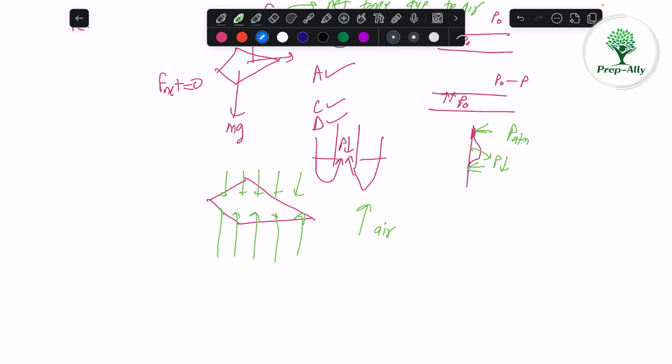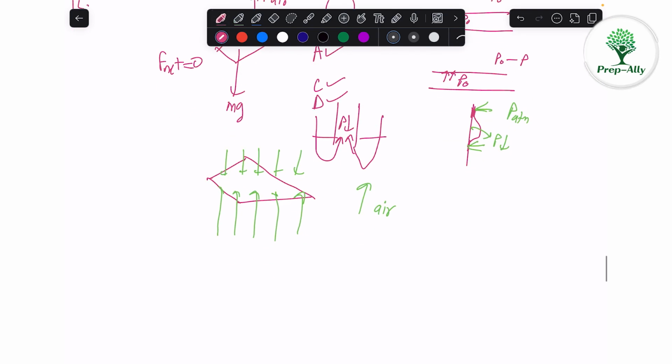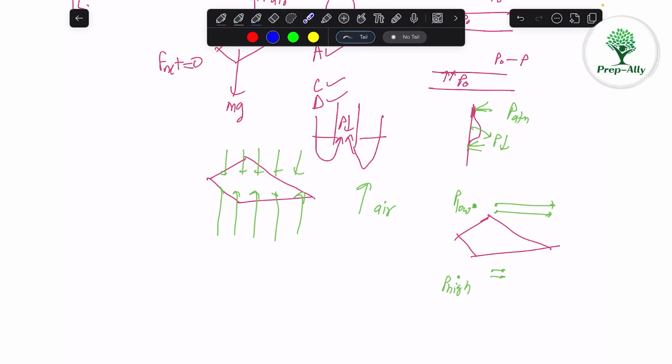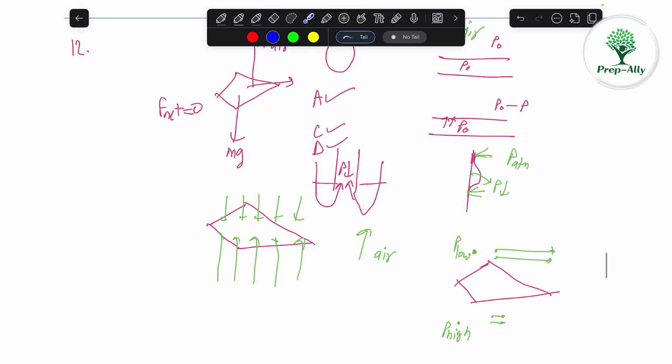Alright, so what will happen is, for this kite, the kite moves in such a way that the air on the top will move with fast velocity and the air at the bottom will move with slow velocity, and the air which is moving faster has lower pressure. So pressure is low here and the pressure is high here, and the pressure is high here, that means more force. The pressure is low here means low force. So pressure is higher here, and that's why there is a net force due to air upwards,